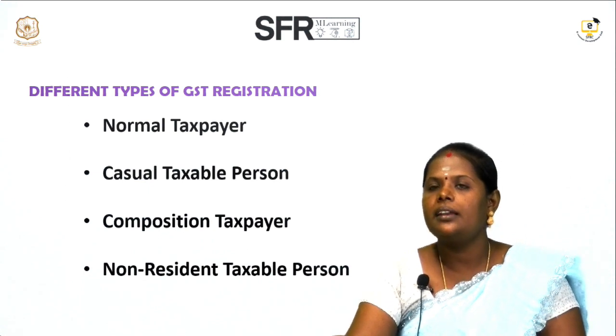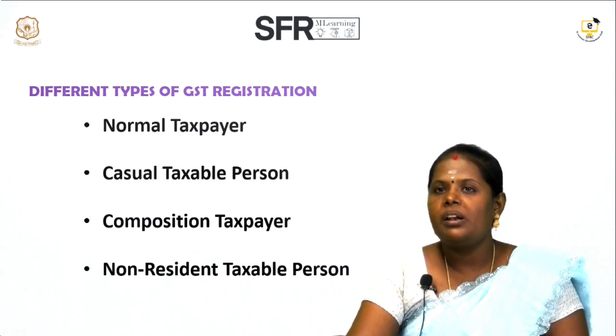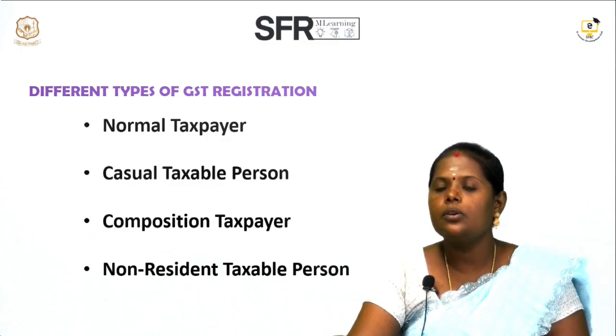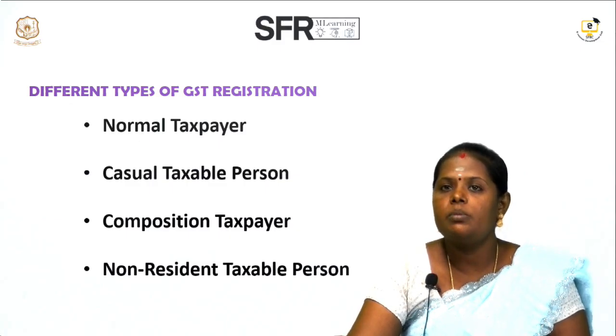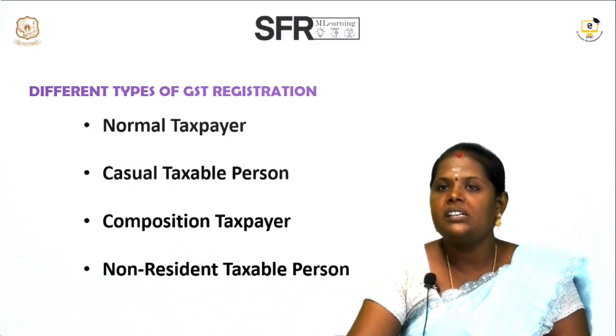The first category is the normal taxpayer. The normal taxpayer is simply a person whose turnover is above 40 lakhs; he must be registered under GST. The second one is the casual taxable person. This person does business only during a seasonal period, about 3 months. In our locality, Sivakasi, the cracker business and the calendar business are carried on for a 3 month period. Such a person has to be registered as a casual taxable person.